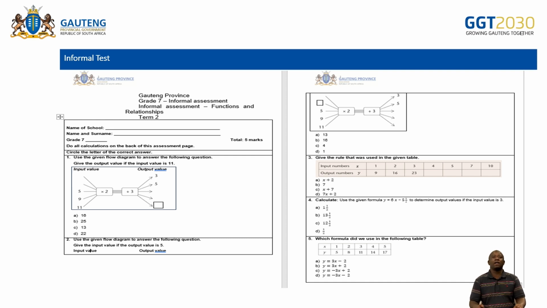Then informal assessment. This will be your last task. Remember, we budgeted this topic for 9 hours. So you teach for 8 lessons. Then your 9th lesson will look like this. So that's where you give learners an informal test. That's what we are encouraging, that your informal test should be multiple choice. So here is an informal test that can be given to learners.